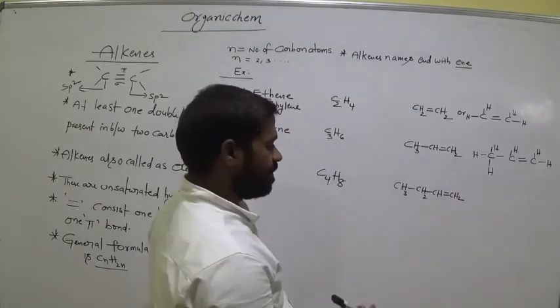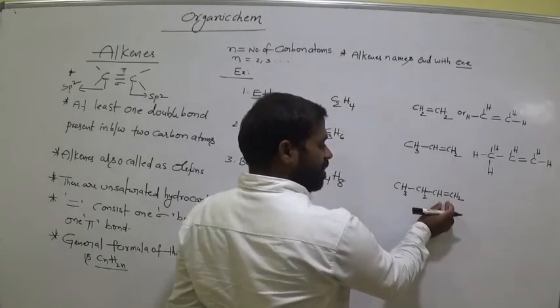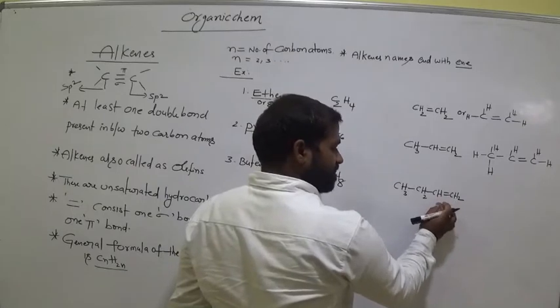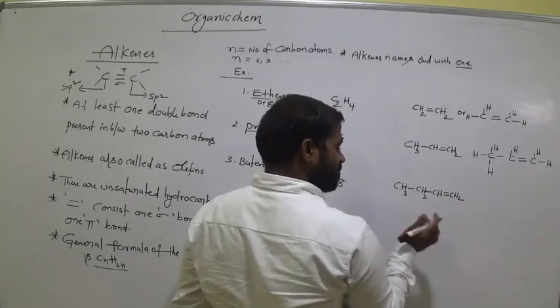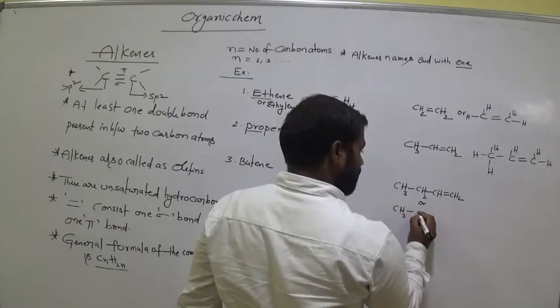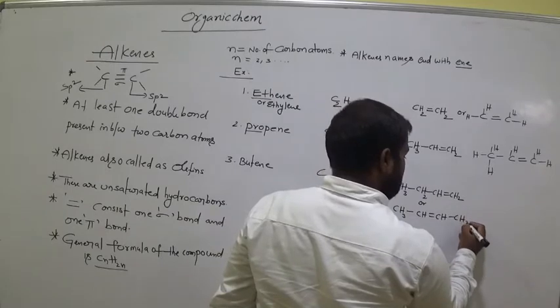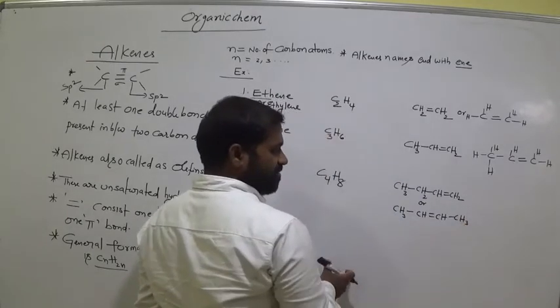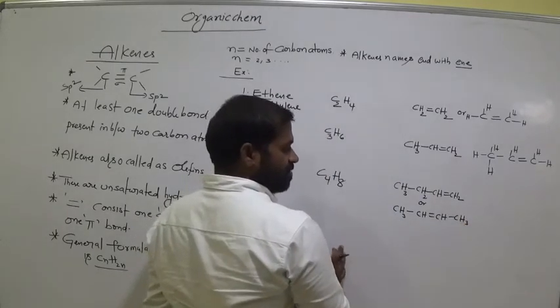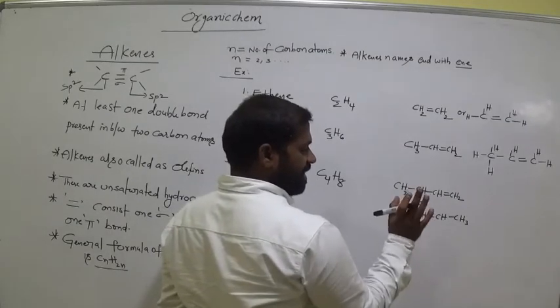Double bond is there. So the double bond is not only between these 2 carbons, it can also exist here. Let's see: CH3 bond CH double bond CH bond CH3. It is also an alkene, the same formula. Clear?